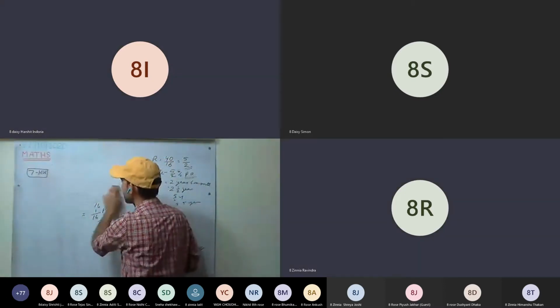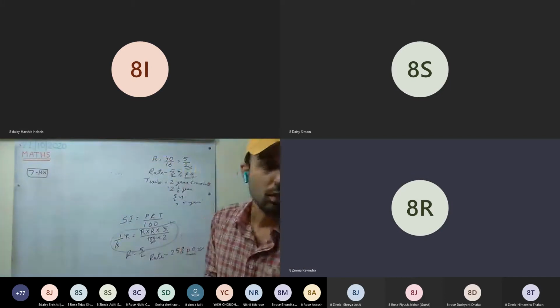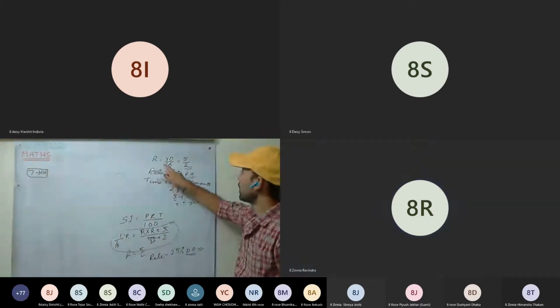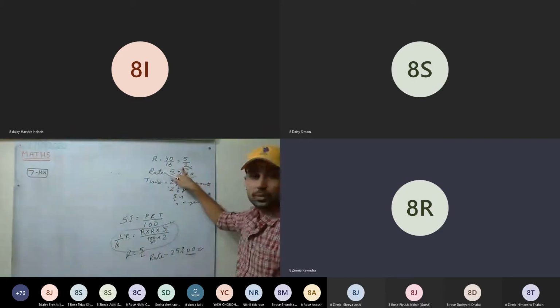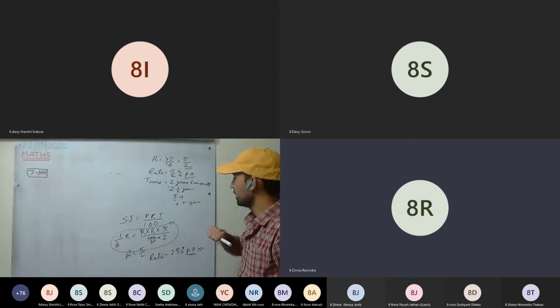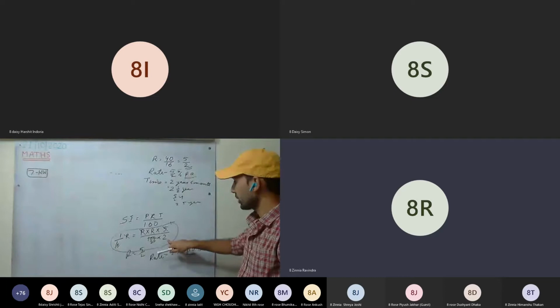Sir, can you explain the last step? Last step. 1 minute. Rate equals 5/2. Upside 1 should become now. Downside there will be 20 into 2 equals 40.